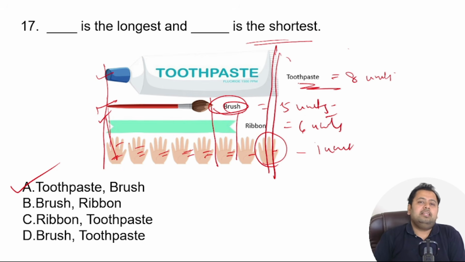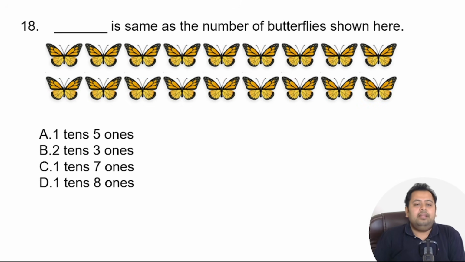If you did, give yourself a star and we move to the next question, number 18. Dash is the same as the number of butterflies shown here. So you have to count the number of butterflies that is there, and from the options, which one is correct, you have to find out. Again, pause the video, solve it for yourself, and we meet the other side.